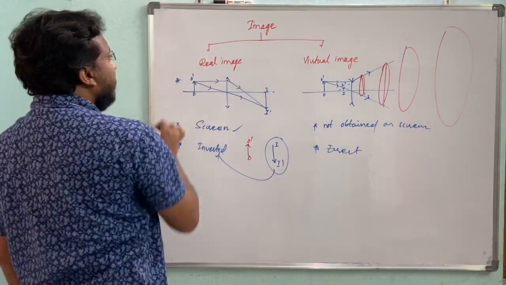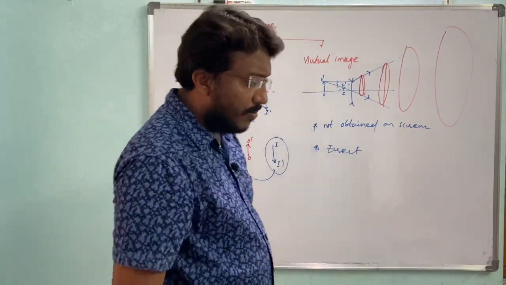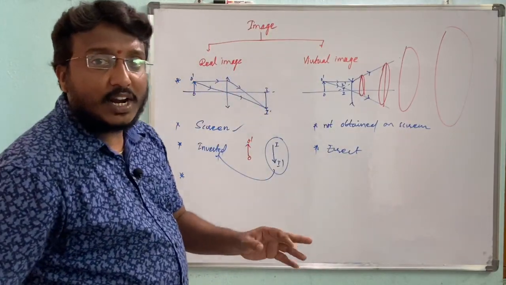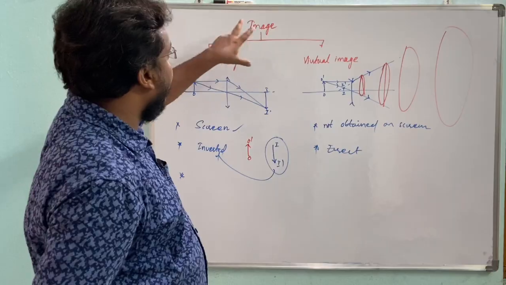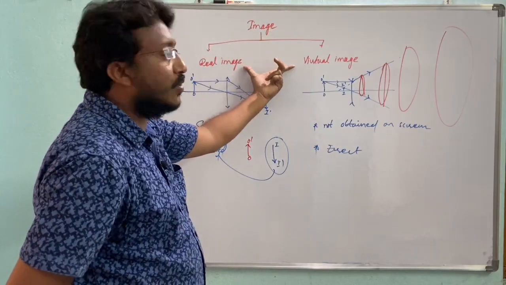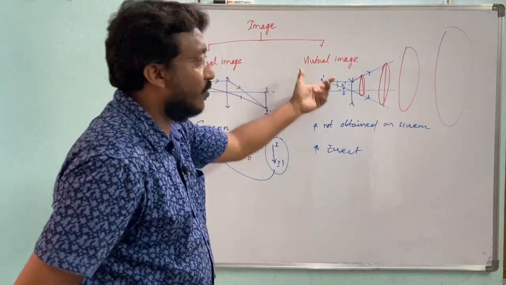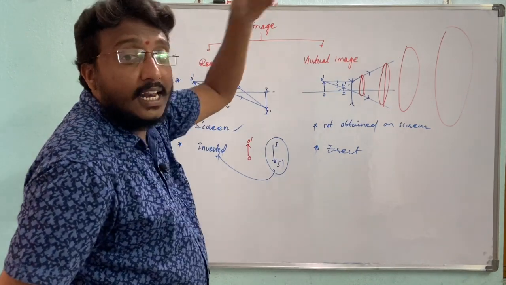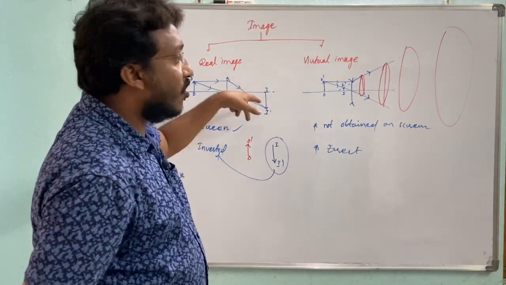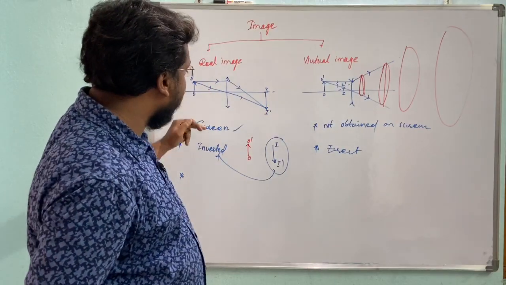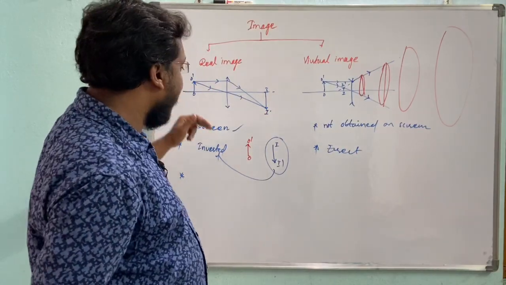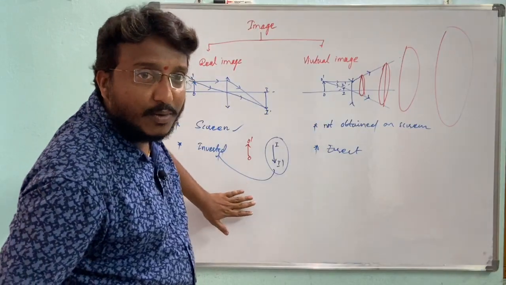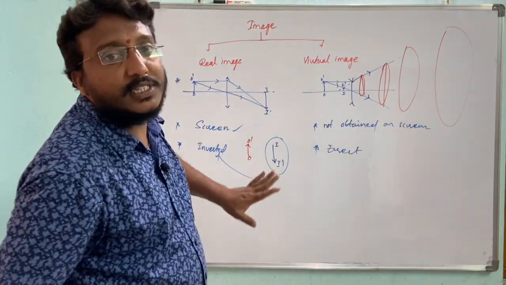So the difference between real and virtual image is very important. What is an image? Image is decided by the reflected or refracted rays. The image is further classified into two types: one is real image, one is virtual image. The real image is formed by the really converging reflected or refracted rays. The real images are obtained on the screen. Real images are inverted. Examples of real images are the image formed by a camera or projector.